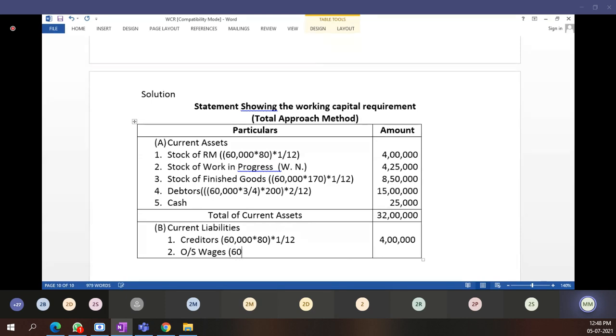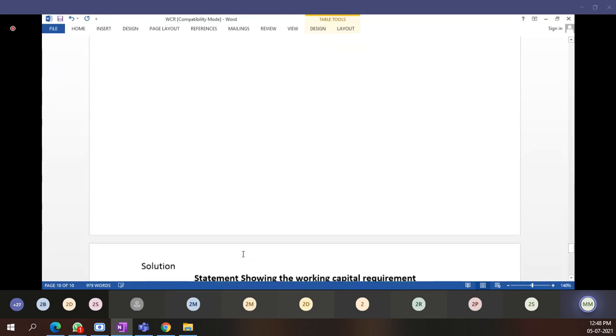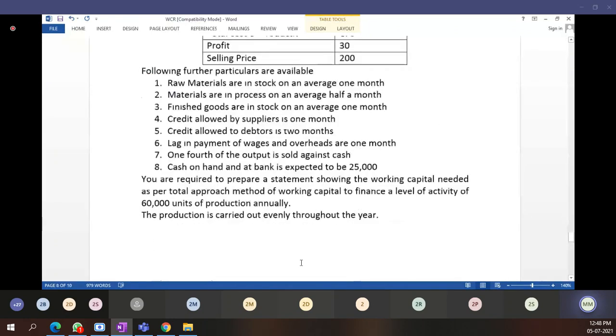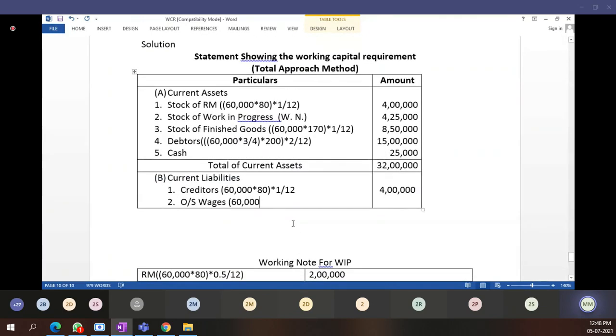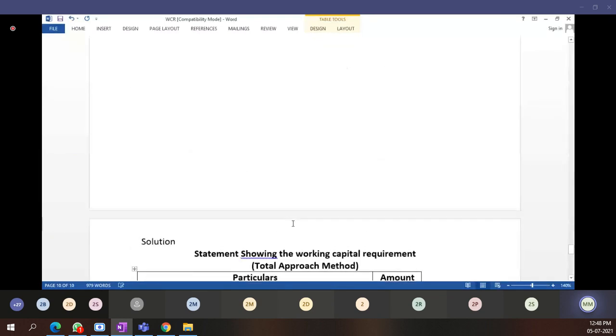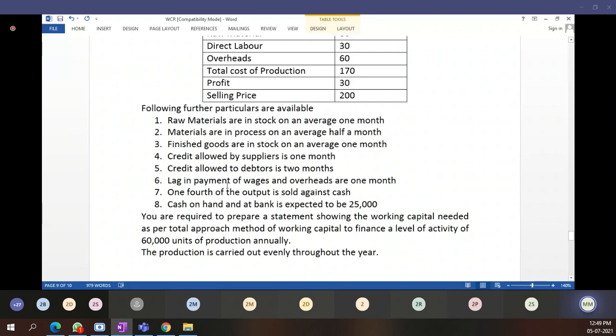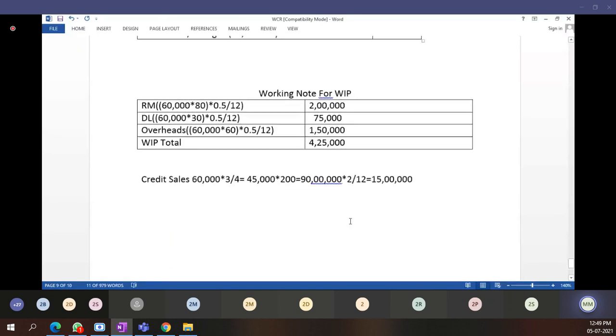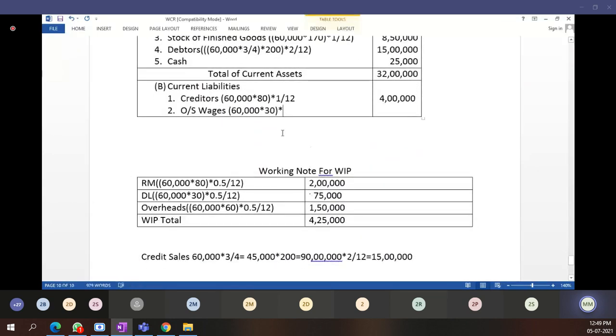Firstly, we will consider outstanding wages. अभी outstanding wages कितना outstanding है? 60,000 units हम produce करेंगे. Wages cost कितना है? 30 rupees per unit. और कितने months का outstanding है बोला है नहीं इधर? Wages 1 month. Lag in payment of wages and overheads 1 month means multiplied by 1 divided by 12. Outer column कितना आएगा बताओ? 1,50,000.